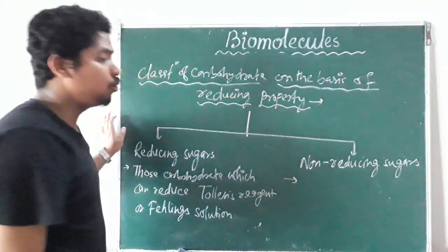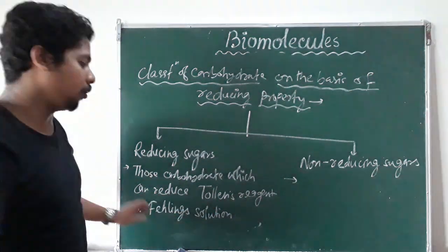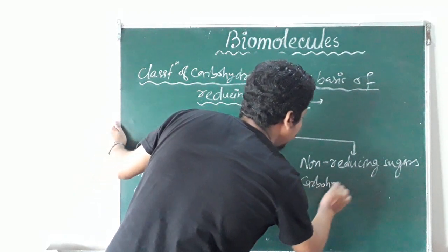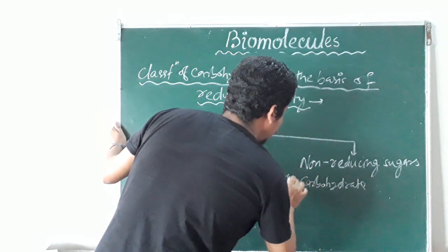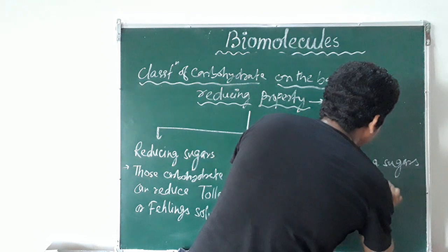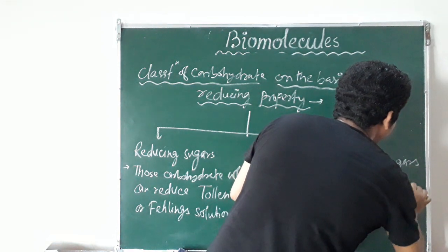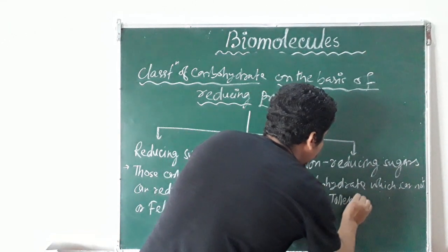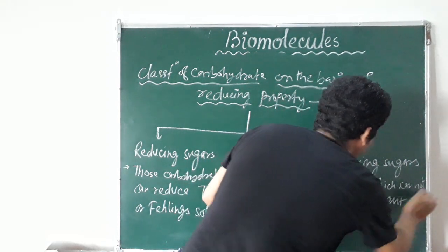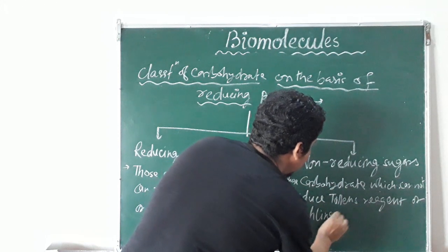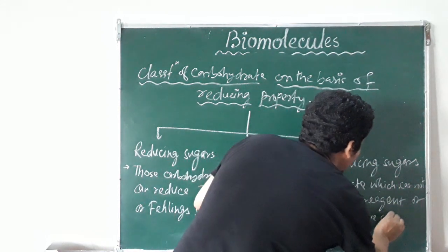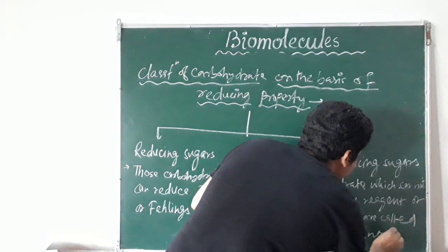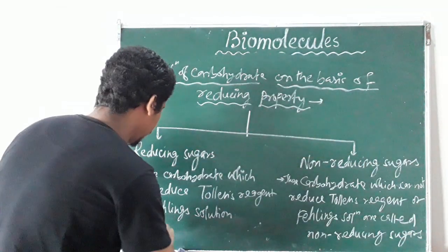Those carbohydrates which cannot reduce Tollens' reagent or Fehling's solution are called non-reducing sugars.